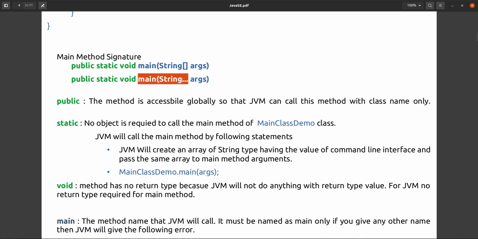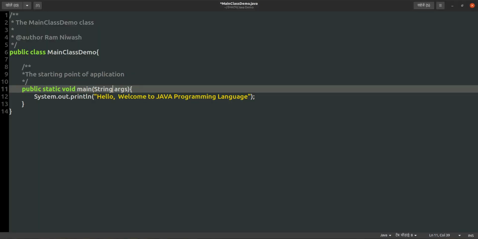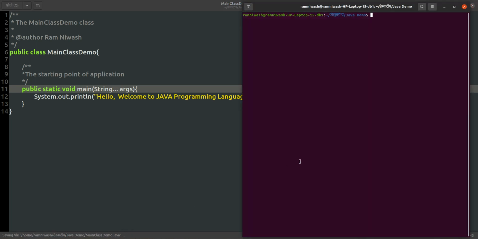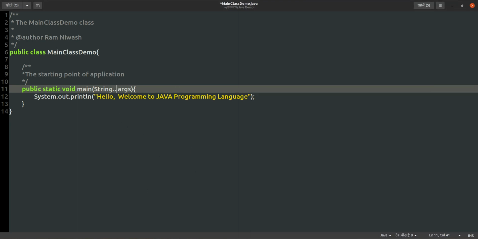Suppose I remove this and give a varargs argument here, that is also fine. I am compiling again and running. Same thing only. That is up to your choice, but currently I am just changing back to the String array argument only.